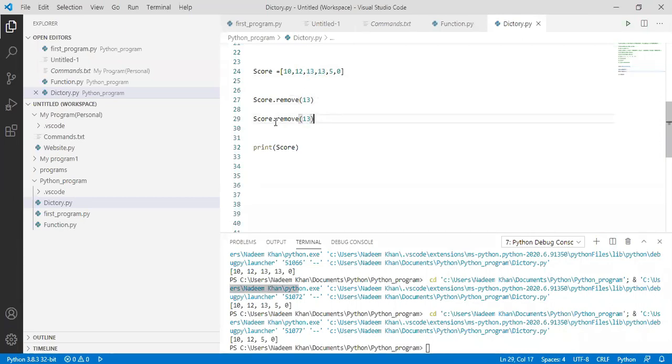But if I again use this command, it will delete both the 13s. If suppose I have one more 13, then we will have 13 left. Let me check this one also.